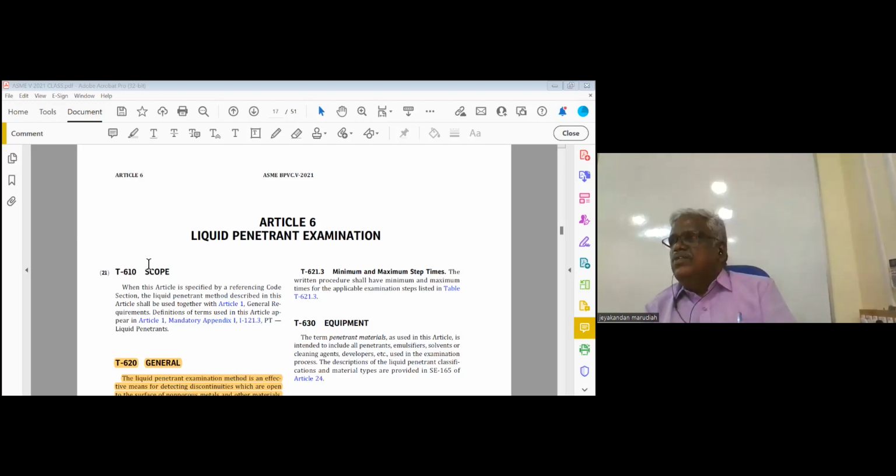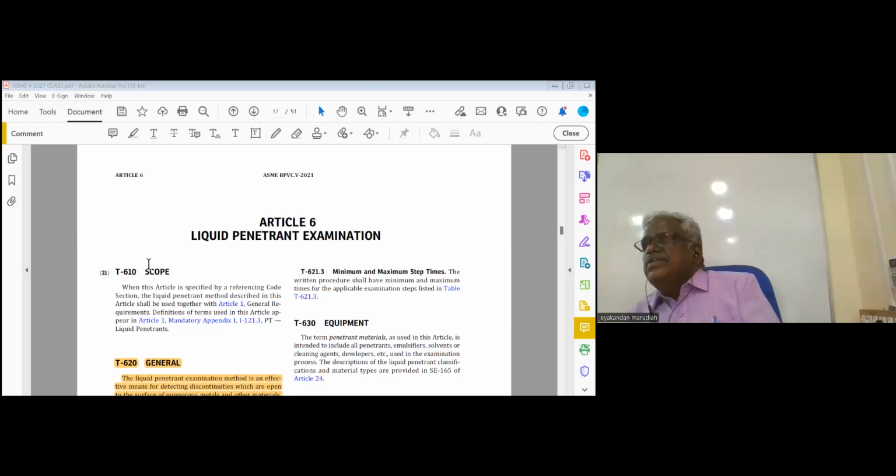Now the next one is, what should be the inspection time? 10 minutes to 60 minutes. That is the inspection time. We should not start inspection when you apply developer. You can see indications immediately, but you have to wait for 10 minutes to evaluate the indication, and a maximum of 60 minutes.